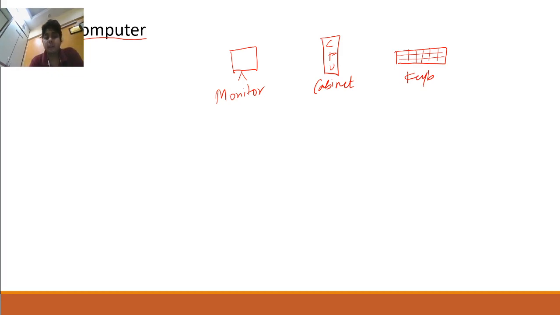Now if you see, from the monitor one wire is connected to the CPU, and from the CPU one wire is connected to the keyboard. From today onwards we will not call this a wire, we will call this a cable.